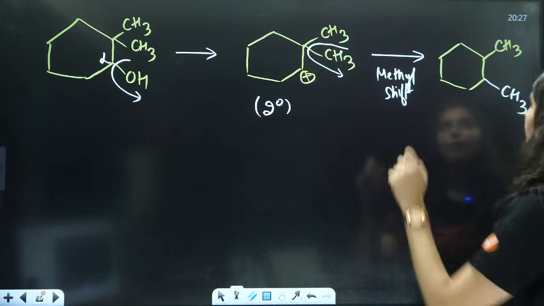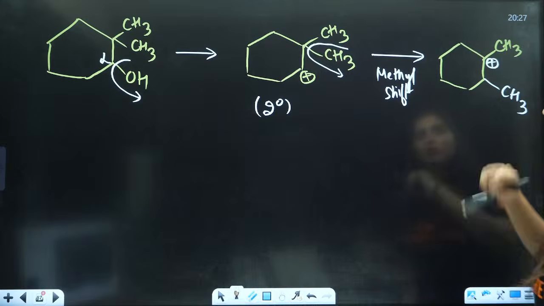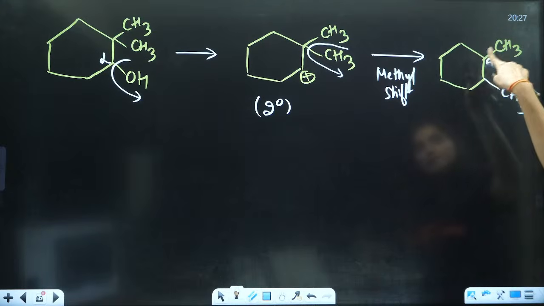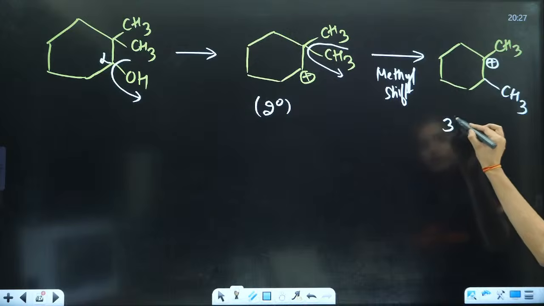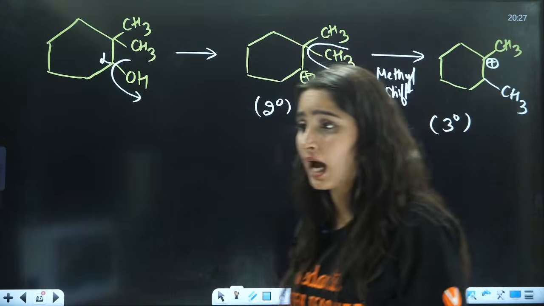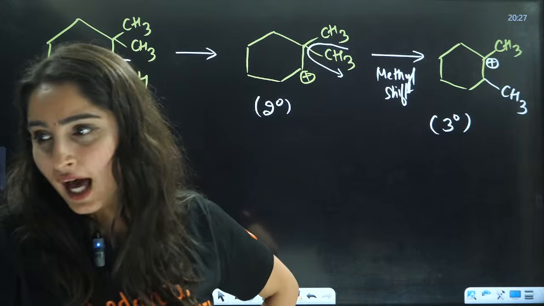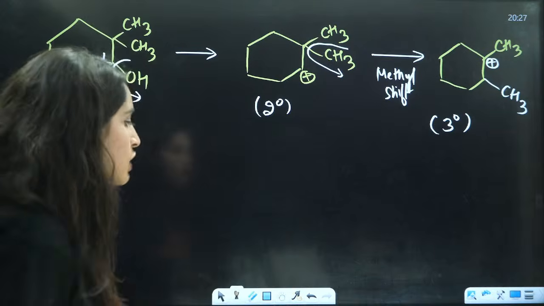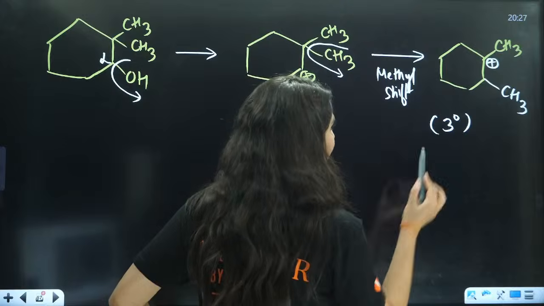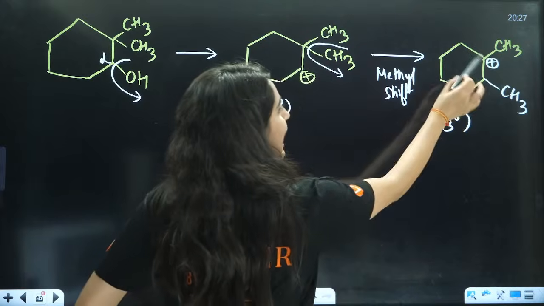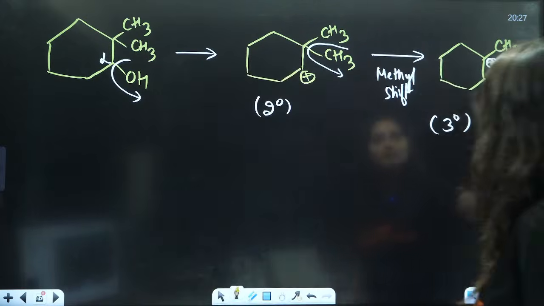So you will have the positive charge here. Now what is this? This carbon is connected to 3 carbons. So can I say this is a 3 degree carbocation, right? So now if I have to eliminate hydrogen, I will eliminate it from this carbocation.